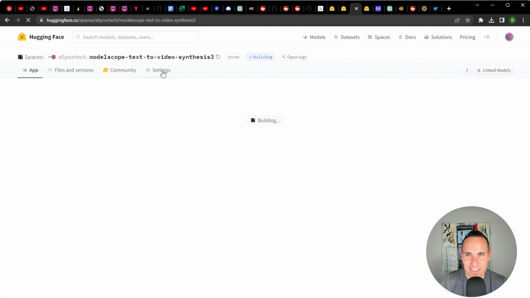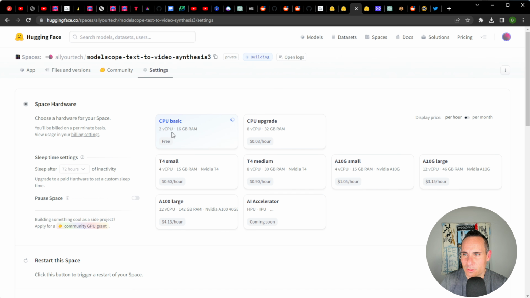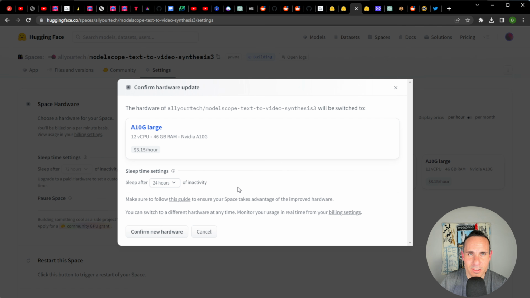Go to settings. You're going to see the basic CPU setup, 2 virtual CPUs, 16 gigabytes of RAM. You're going to need to add a credit card to your Hugging Face account. And then you're going to have to go with this A10G large. This is 12 CPU, 46 gigs of RAM, but it has an NVIDIA video card. Costs about $3.15 an hour. But you're going to be able to do hundreds of these little videos in that hour.